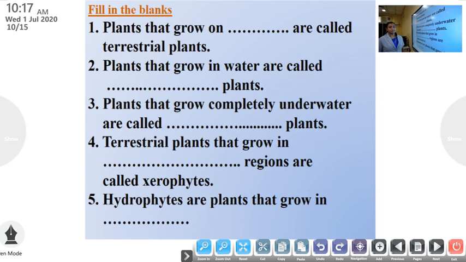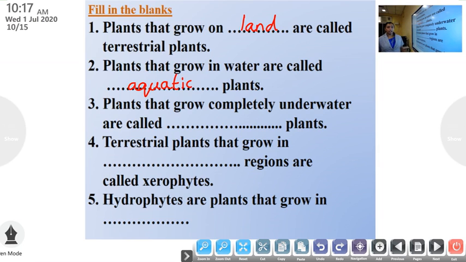Fill in the blanks. First question, plants that grow on dash are called terrestrial plants. Plants that grow on land are called terrestrial plants. Second question, plants that grow in water are called dash plants.